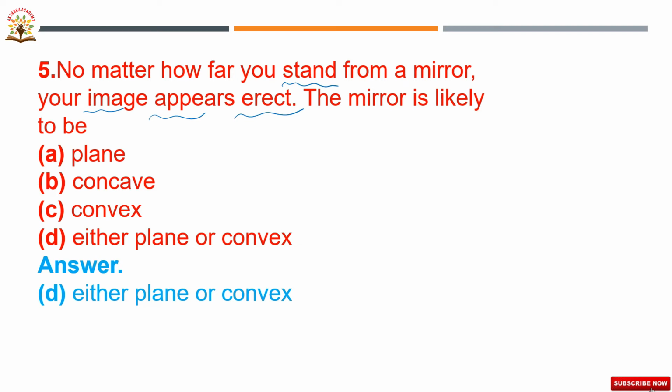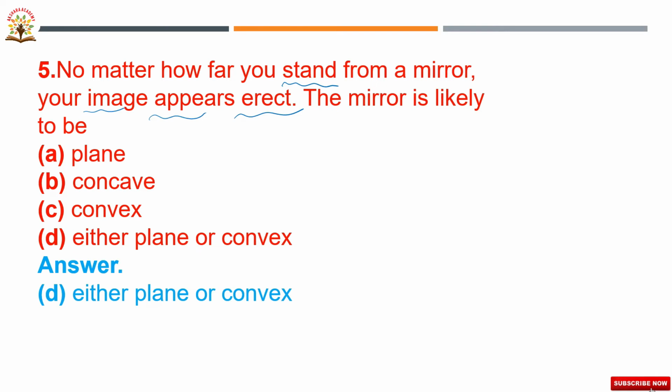Plane mirror, concave mirror, convex mirror, either plane or convex mirror. So the answer is either plane or convex mirror. In the plane mirror, if you observe, the image is erect.